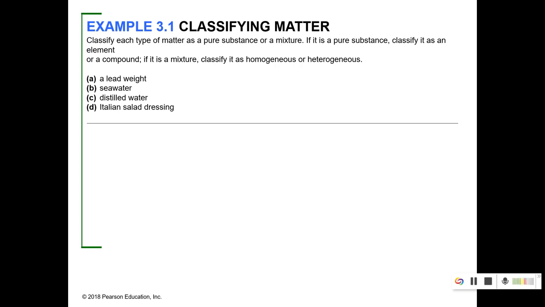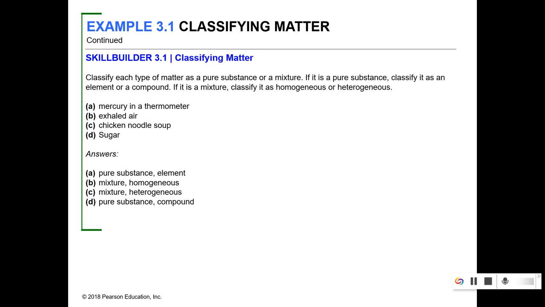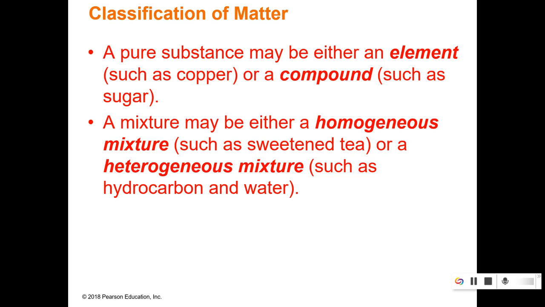Okay, so right now, well, hang on. Oh, I didn't talk about homogeneous and heterogeneous. Sorry, y'all. So homogeneous means the same throughout. So this is like, can you pick out the pieces? If you can, it's heterogeneous.